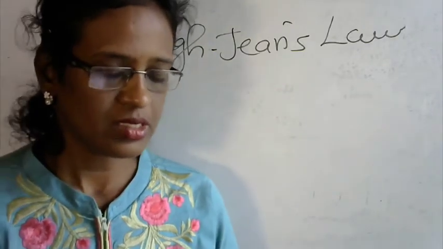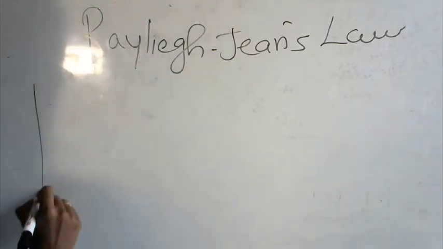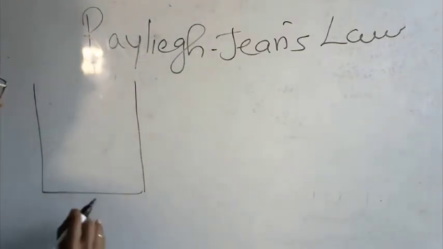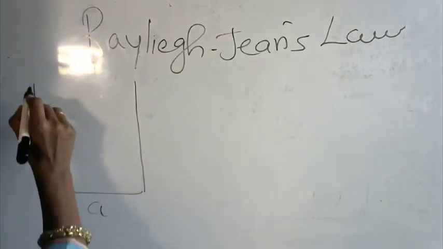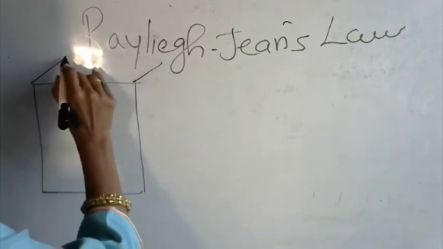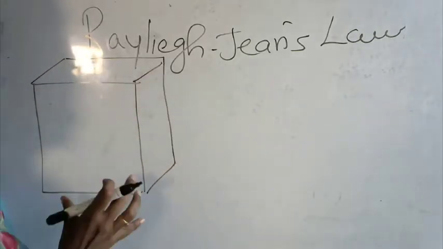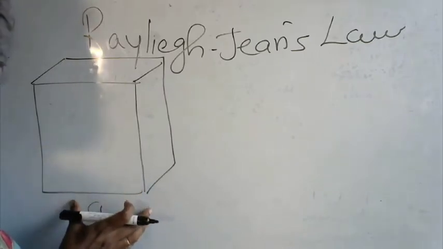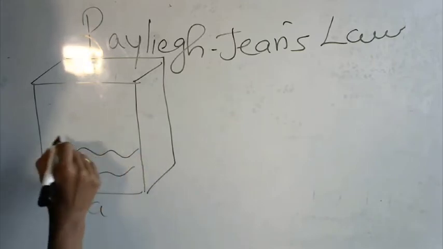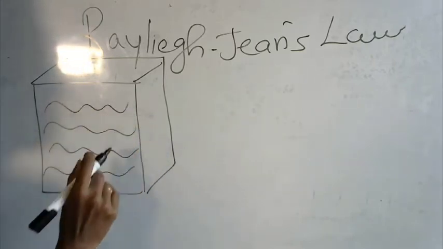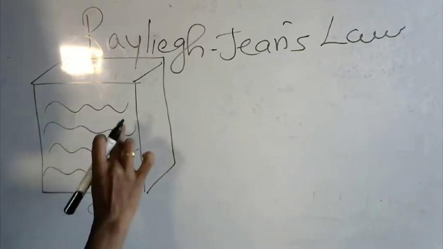Okay, so they considered a cubical vessel with a length a equally on all the sides. They considered that black body radiation was emitted within this particular cubical box, and that it moves through this container in a waveform, a sinusoidal waveform.